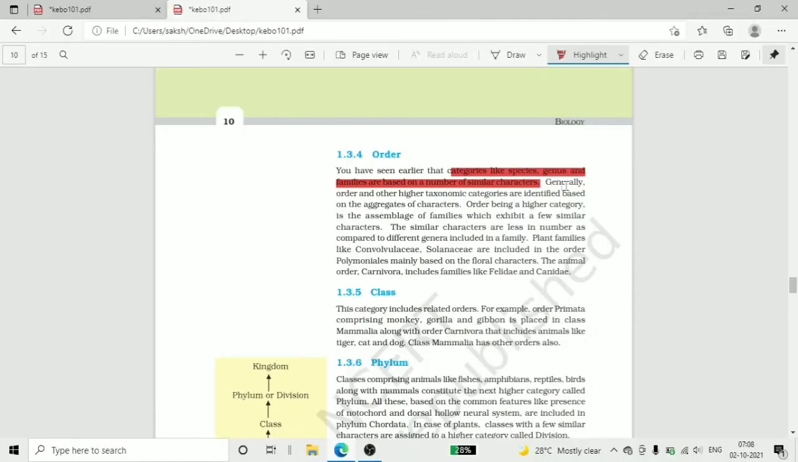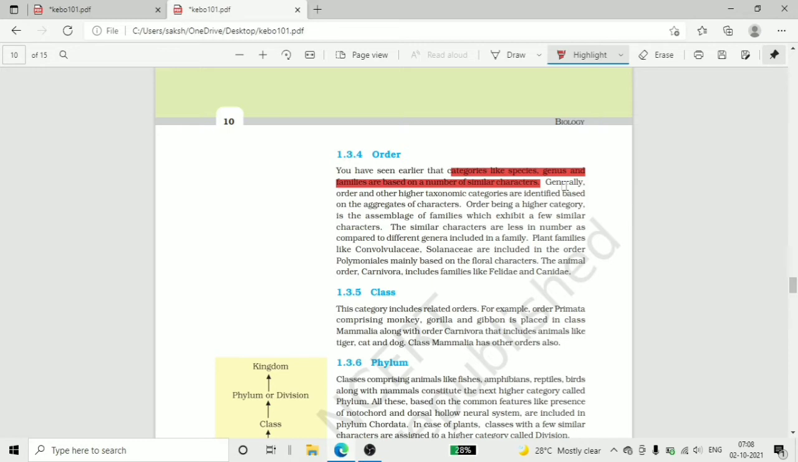Generally, order and other higher taxonomic categories are based on aggregates of characters. See here, it is very clearly written: aggregates of characters. We know order is a high category. It is the assemblage of families, the group of families.